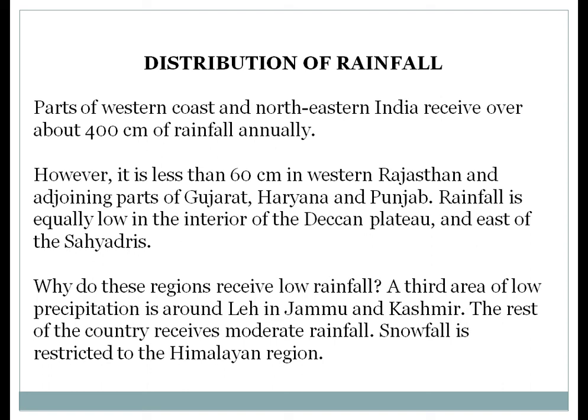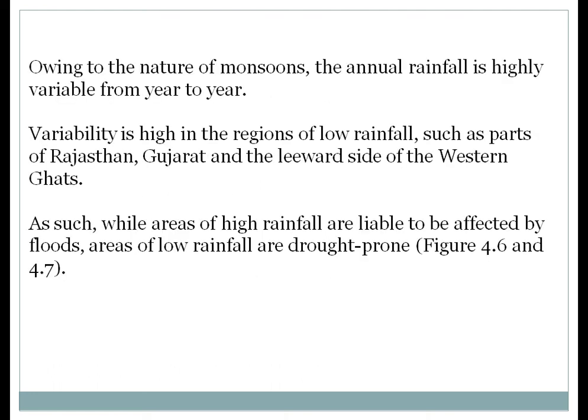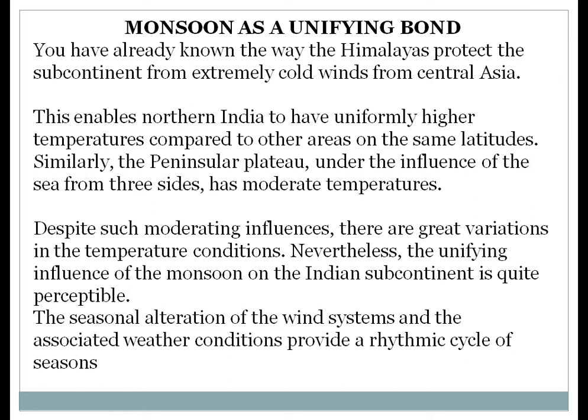Rainfall is equally low in the interior of the Deccan Plateau also and east of the Sahyadris. So here the distribution of rainfall is given. You can go through the map also, right? So figure numbers 4.6 and 4.7 will make you understand this.